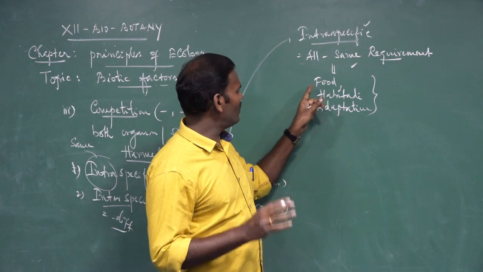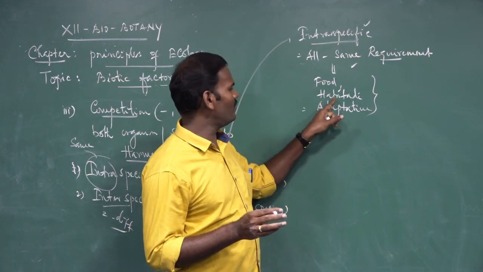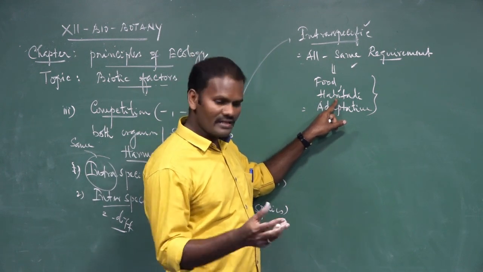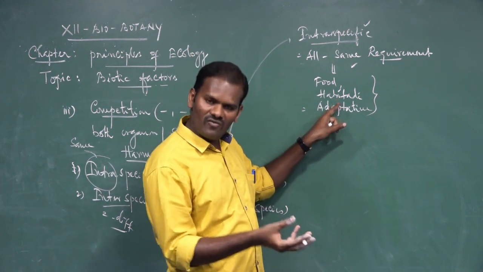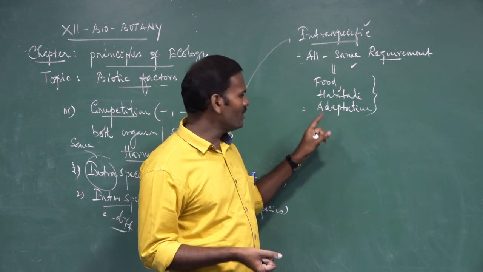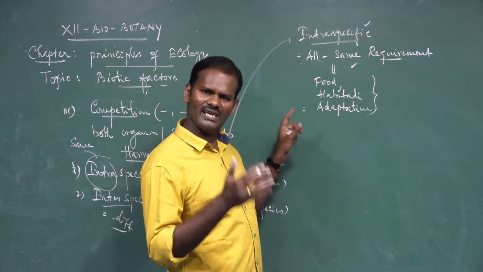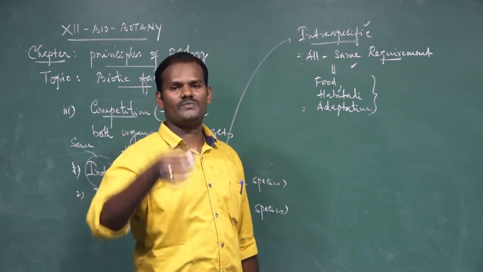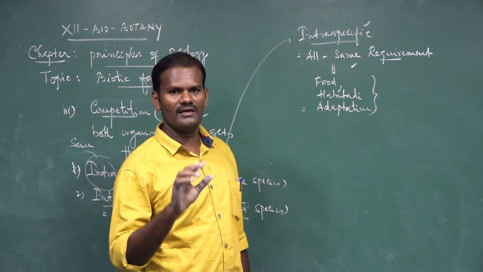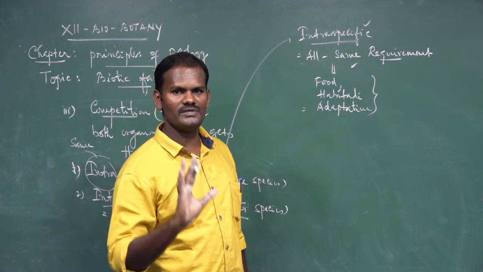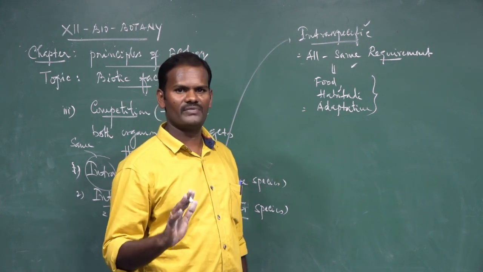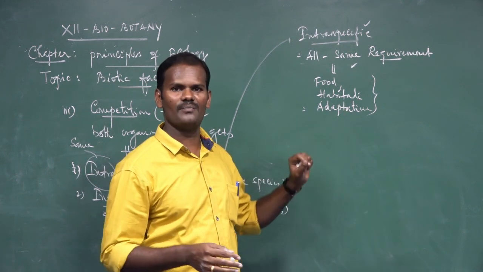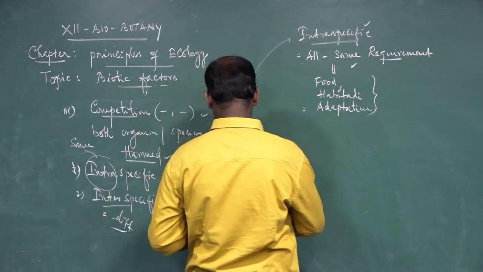They would compete for food, water, shelters. Habitat means a place where the organism can live. They would compete for space, water, oxygen, food materials, sunlight for photosynthesis, even for similar adaptation. These are called intraspecific competitions. Remember, between individuals of the same species, because needs are the same, they create more severe competition.